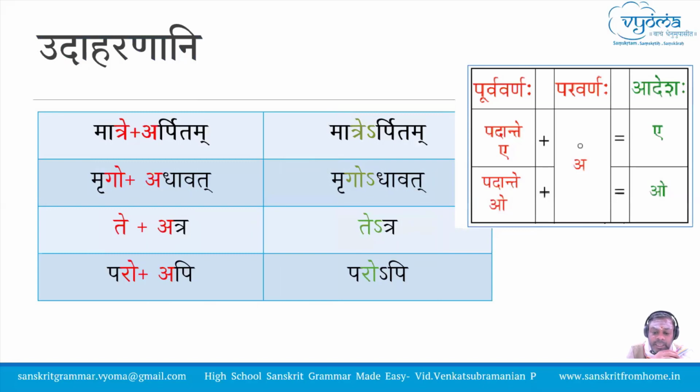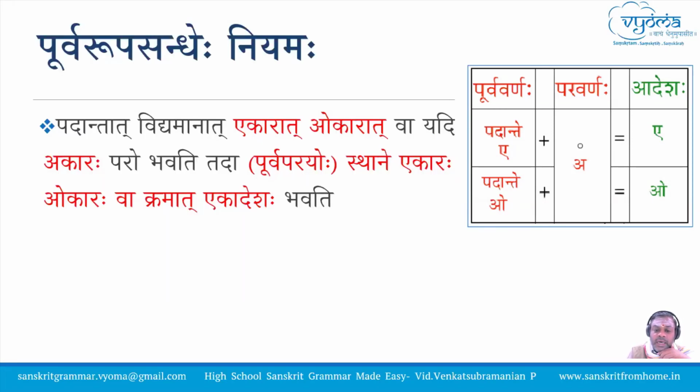Let us see some examples here. Matre arpitam becomes matrerpitam. Mrigo adhavat becomes mrigodhavat. Te atra becomes tetra. Paro api becomes paropi. Let me read the answers once again: matrerpitam, mrigodhavat, tetra, paropi. This is how we have to read. So the ekara or the okara at the end of a pada remains ekara and okara in front of avarna. This is Purva Rupa Sandhi.